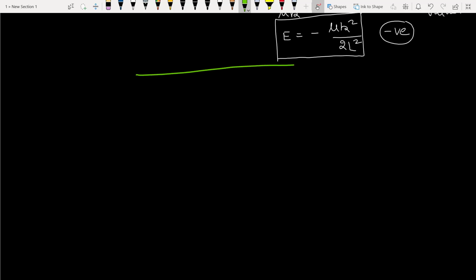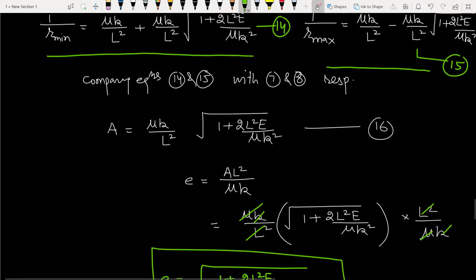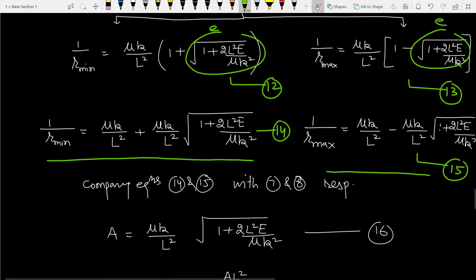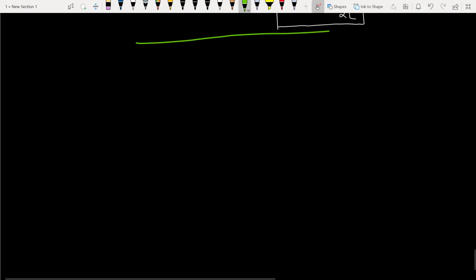So now coming to one more important relation that will be useful for solving a few of the numericals. From equation number 12 and 13, this is the value of eccentricity. So it will be 1 plus E. This is also the value of eccentricity. This is 1 minus E. So we can rewrite equation 12 and 13. This is for numericals.